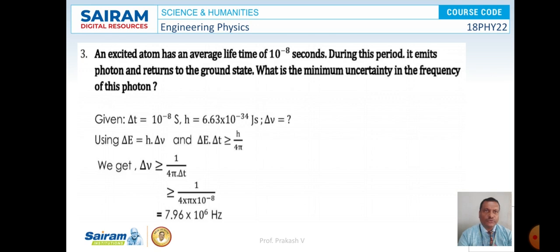That is delta nu. We know that delta E is equal to h into delta nu, and further delta E into delta t is greater than or equal to h by 4 pi. Therefore delta nu is greater than or equal to 1 by 4 pi delta t. By substituting the value of delta t and on simplification, the value of delta nu is 7.96 into 10 to the power of 6 hertz. So this is the solution for the given problem.